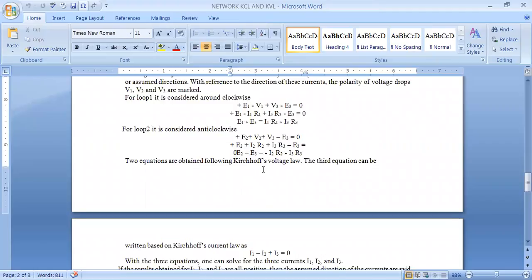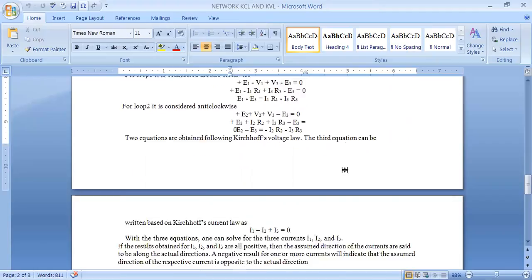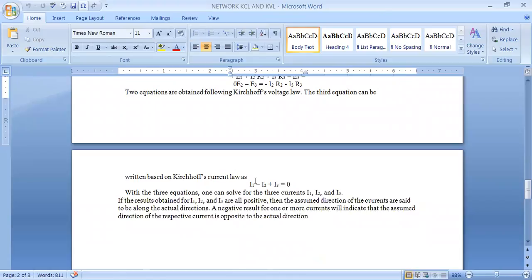Two equations are obtained from Kirchhoff's voltage law. The third equation can be written on the basis of Kirchhoff's current law. With these three equations, one can solve the currents I1, I2, I3. If the results obtained for I1, I2, I3 are positive, then the assumed directions of the currents are along the actual direction. A negative result for one or more currents will indicate that the assumed direction of the respective current is opposite to the actual direction.